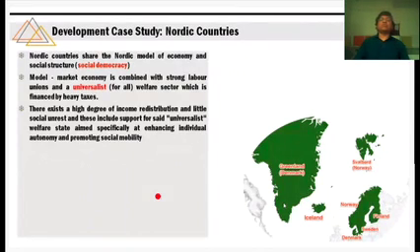This includes the support for the said universalist welfare state aimed specifically at enhancing individual autonomy and promoting social mobility. सीधी सी बात है ना, in our country everybody has to think about a per capita income, so everybody has to work in a very defined manner, right? Maybe in Nordic countries ऐसा नहीं होता है. If you are having different passions, if you are having different talents, then you can explore that. Somehow, if you are not able to generate a lot of money from that, still government will support you through the universalist welfare state.